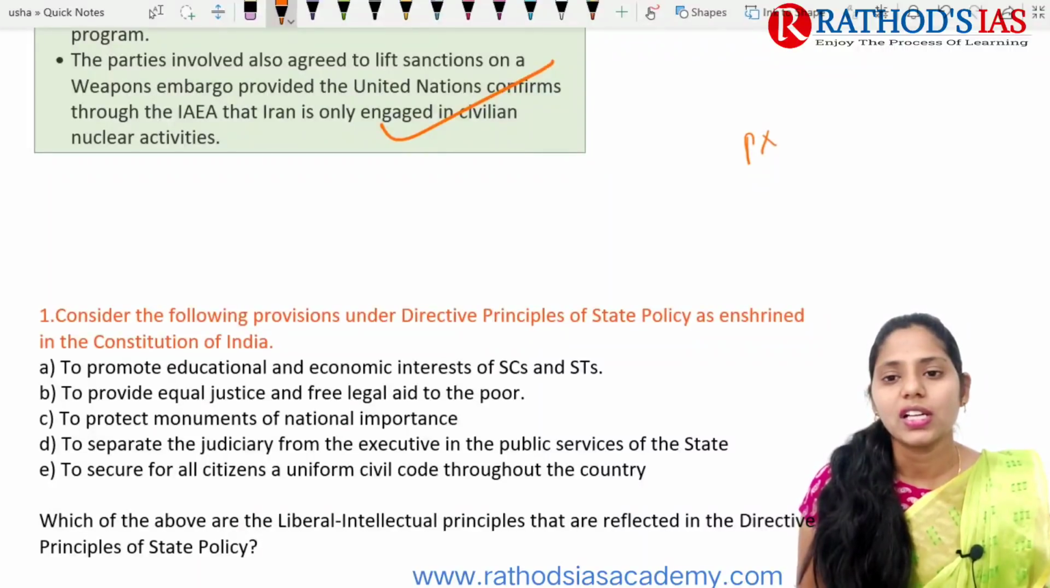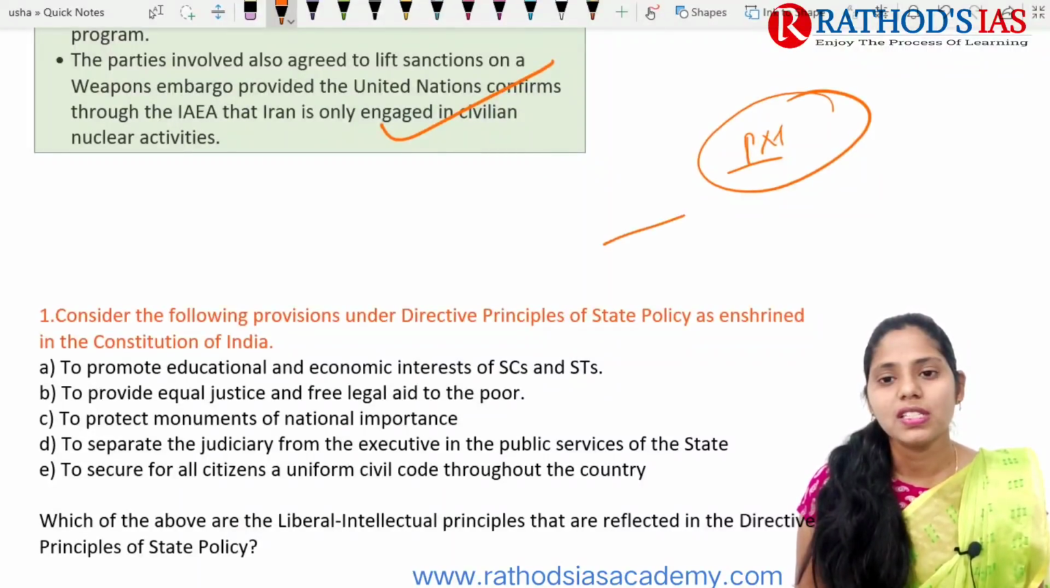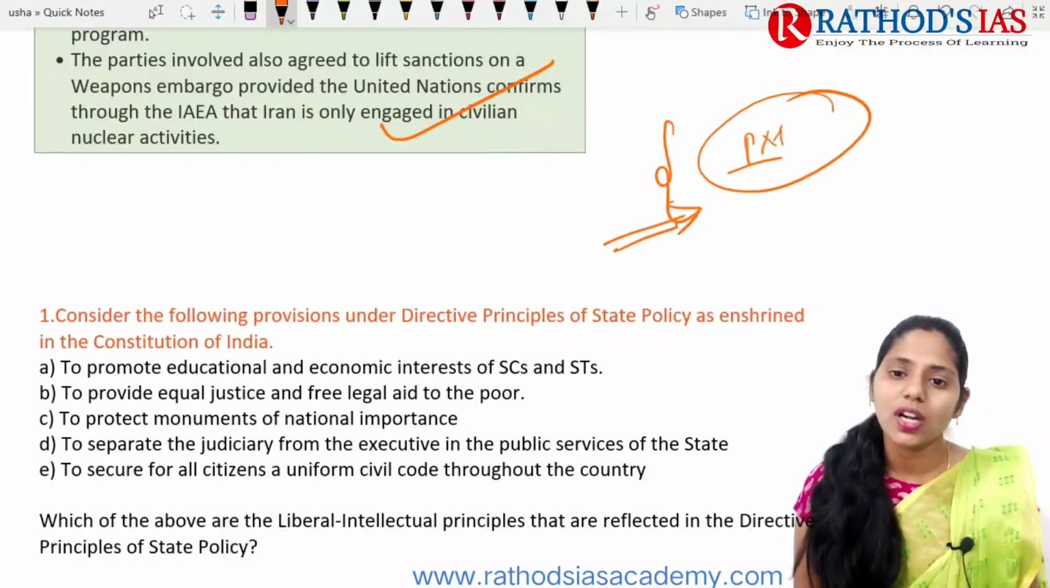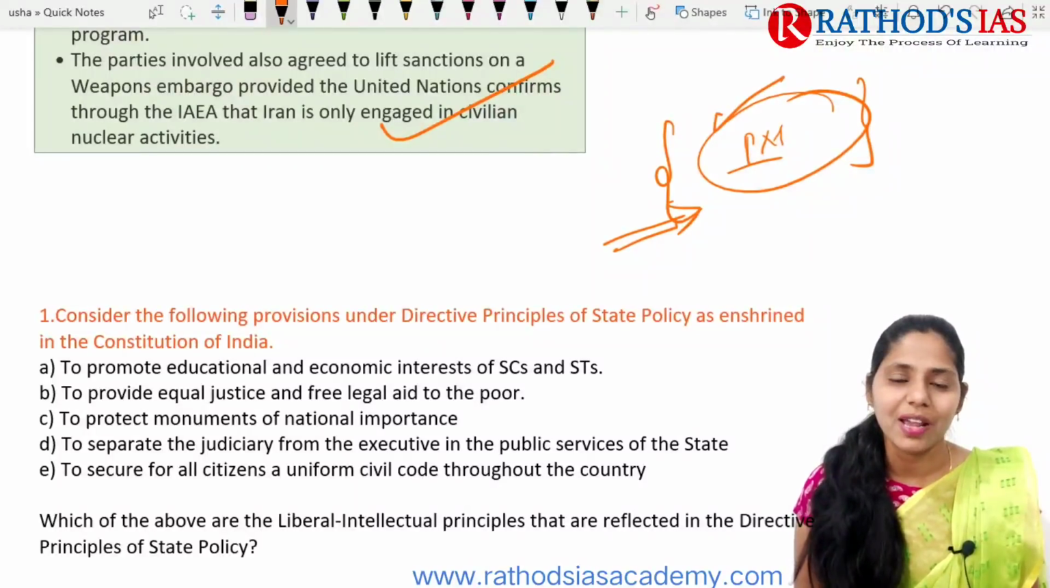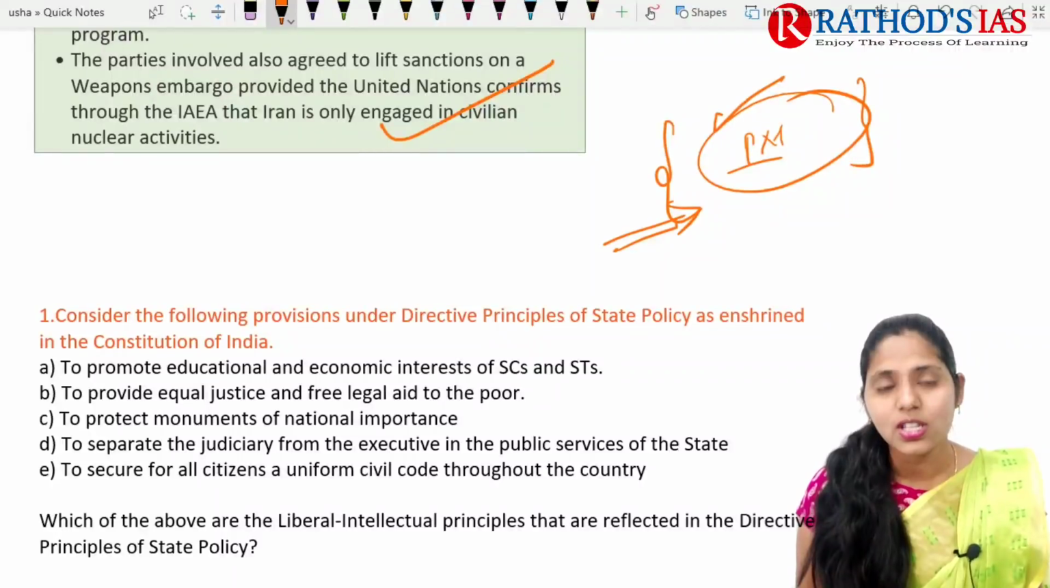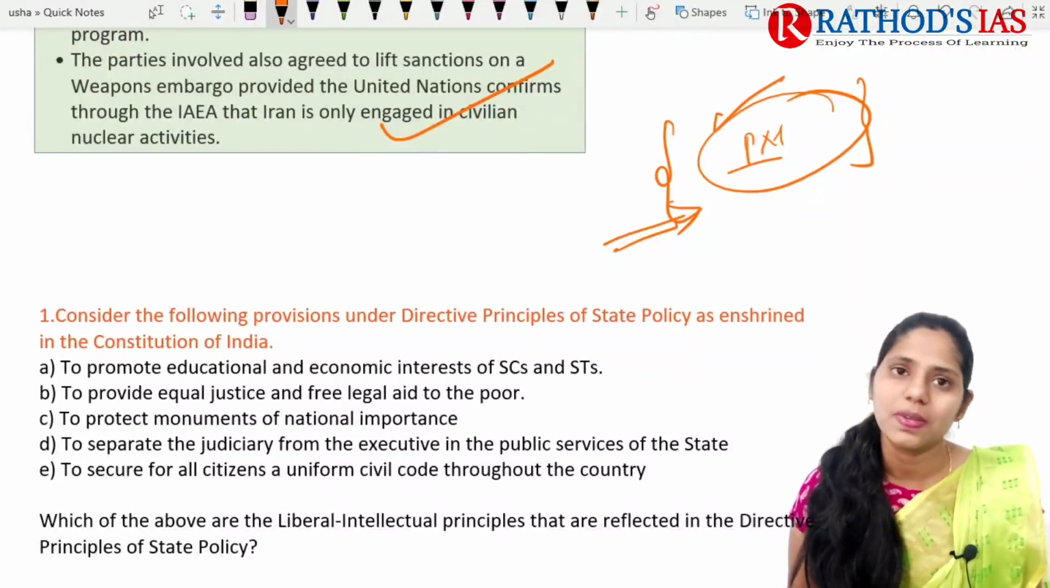And actually there is one article regarding PM CARES. It mainly says that so and so amount was spent under the PM CARES program. We already discussed PM CARES a number of times, and I think in the last year a number of editorials also appeared regarding it. So please revise this topic, that is PM CARES.